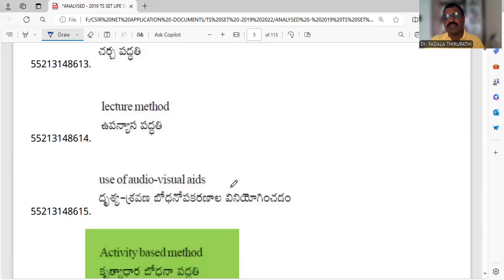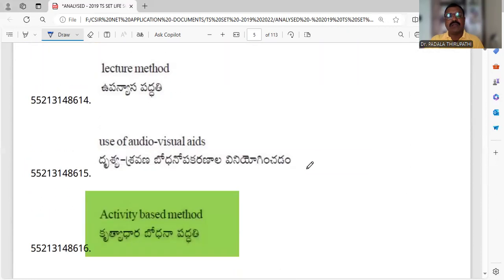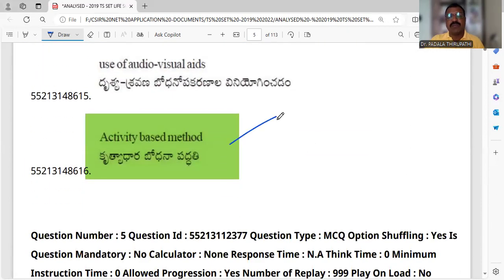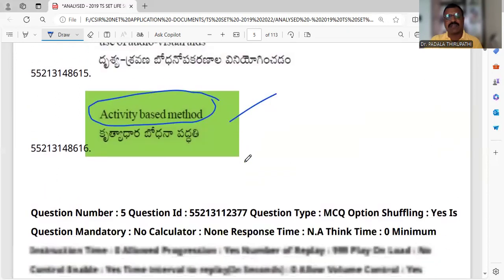And the use of audio visual aids is very useful in any type of teaching. But the maximum participation of the students in the teaching learning process comes through the activity based method. In this activity based method, we are adopting the project methods, laboratory methods. So in this method, all the students definitely get involved in the teaching learning process.